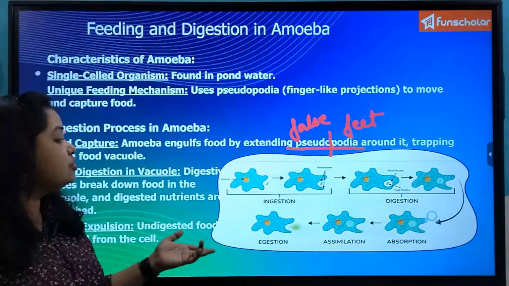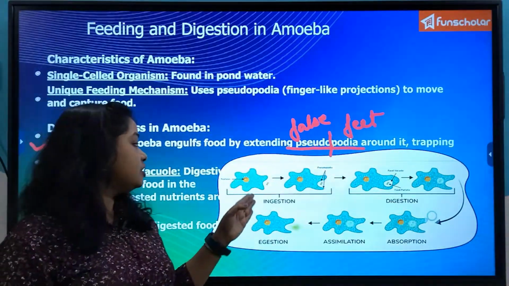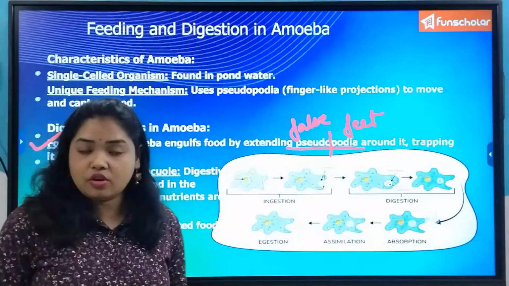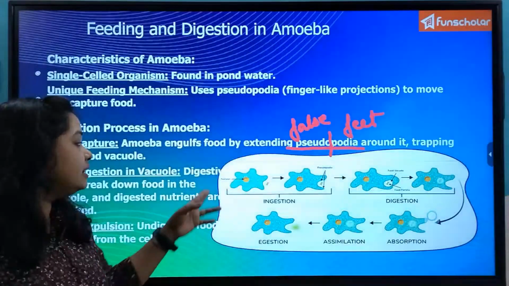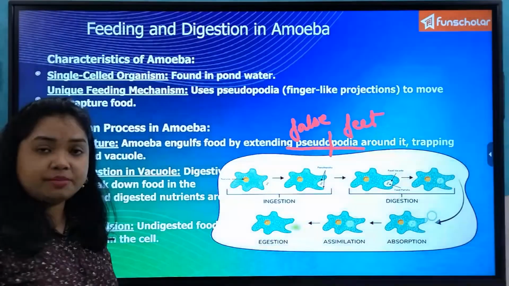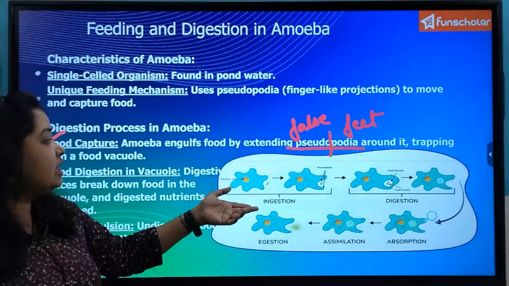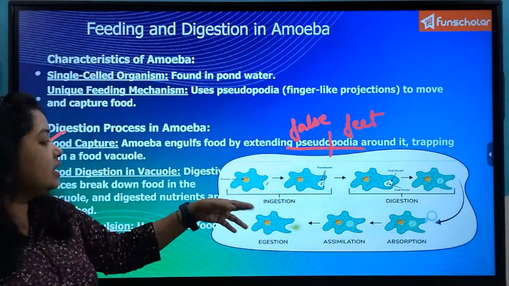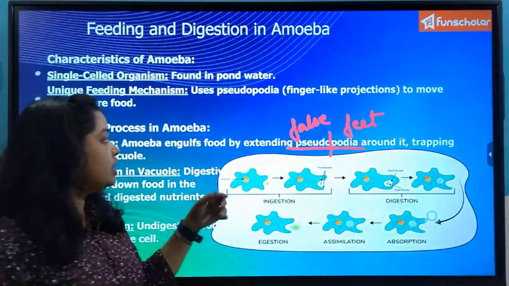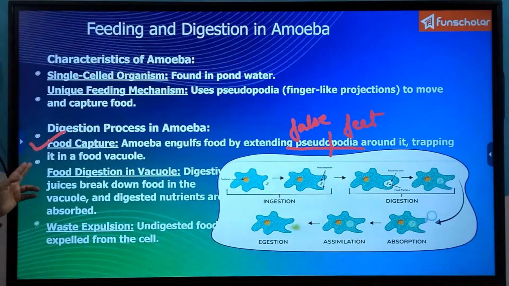Because the feet are not present all the time. Whenever they come in contact with any nutrient or any food particle, only then they are formed, because the cell membrane is not rigid but very flexible, and after the engulfing of the food particle it disappears. So it is false feet, and it helps to trap the food in a vacuole known as food vacuole.